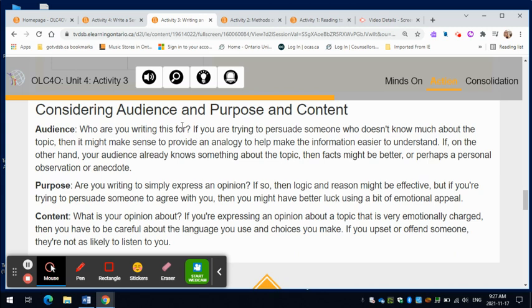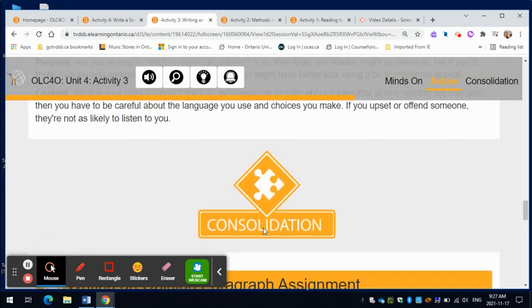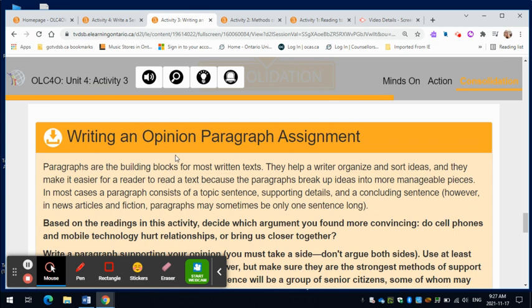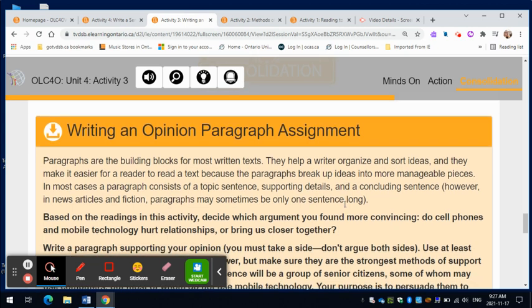You should also think about, who is the audience? So who are you trying to persuade? What's the purpose? And think about your content. And then finally, you're going to write an opinion paragraph. So paragraphs are sort of building blocks that most written texts are based on. So they help you organize and sort ideas.